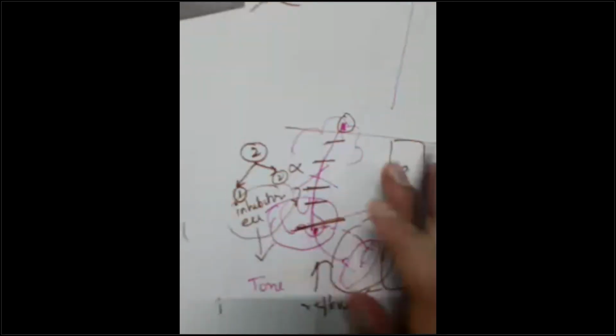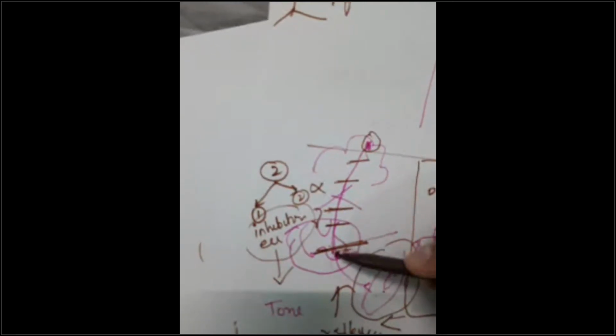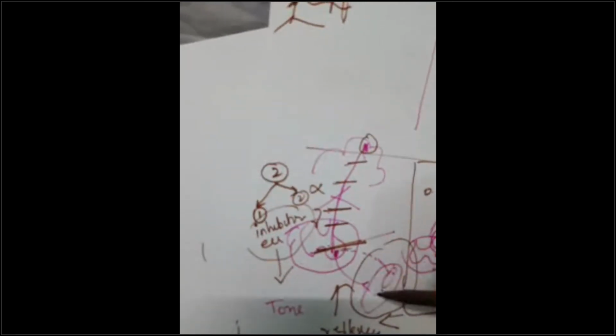Second, what most important thing is that voluntary. If I think I have to lift the hand, this reflex arc is not doing anything for me. The impulse will come from here. It will be given to the anterior horn cell, and from this it will go from my nerve, the musculocutaneous, the radial, the femoral, the obturator, all those nerves, and give on to my muscle. So this is the concept, guys. Hope this concept is clear.